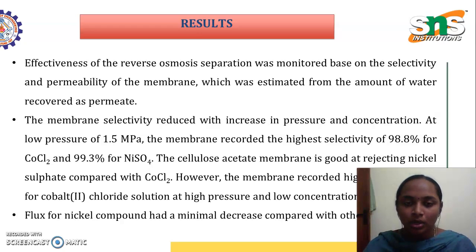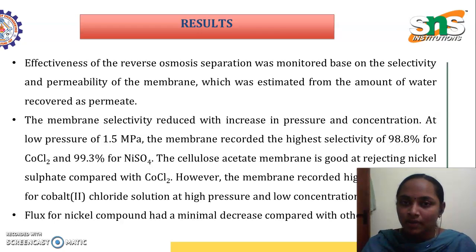So after the water permeates through the reverse osmosis membrane, the water is tested to see whether it meets the recommendations of the World Health Organization. Next, is the membrane selectivity reduced with increase in pressure and concentration?